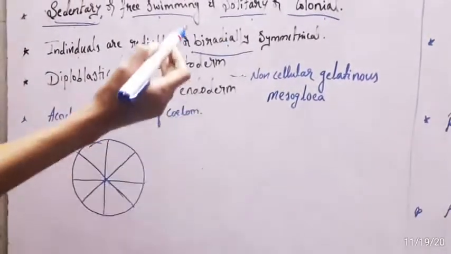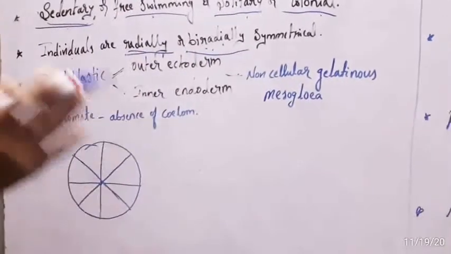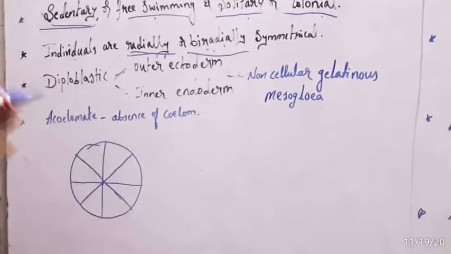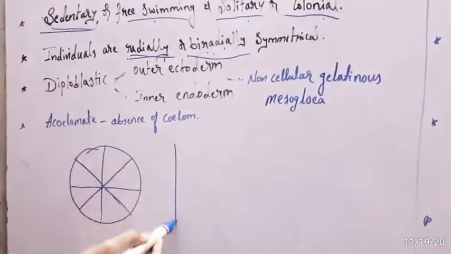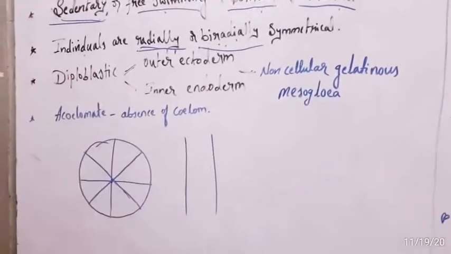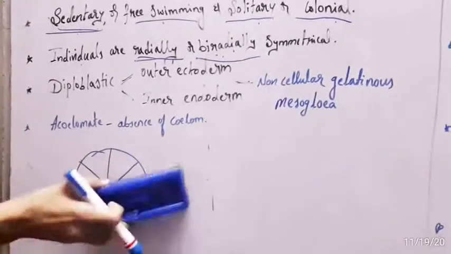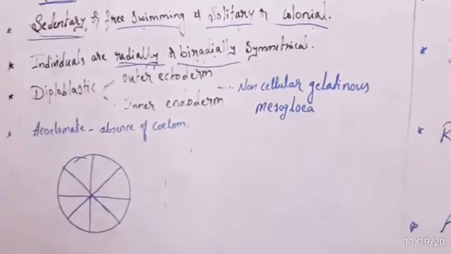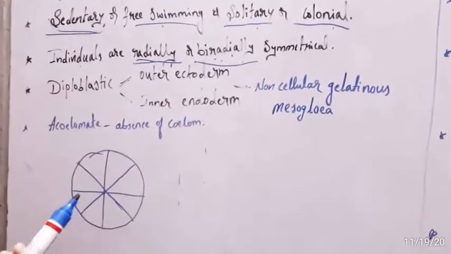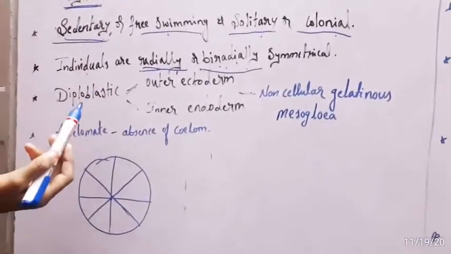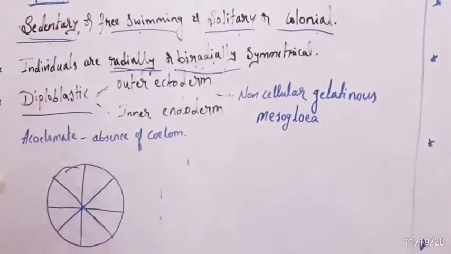Biradial symmetry means the individual can be equally cut into two similar halves by one or two vertical planes. So the organisms are radially or biradially symmetrical, and the animals of Coelenterata are diploblastic.